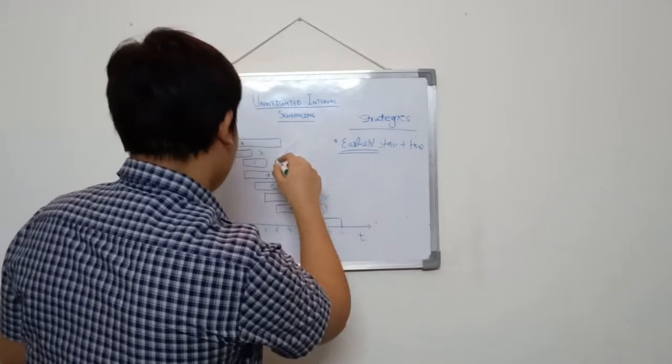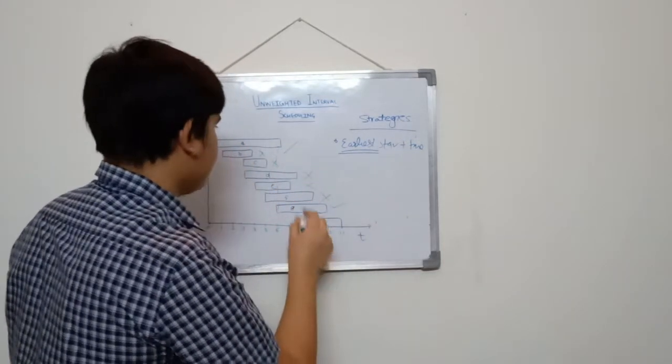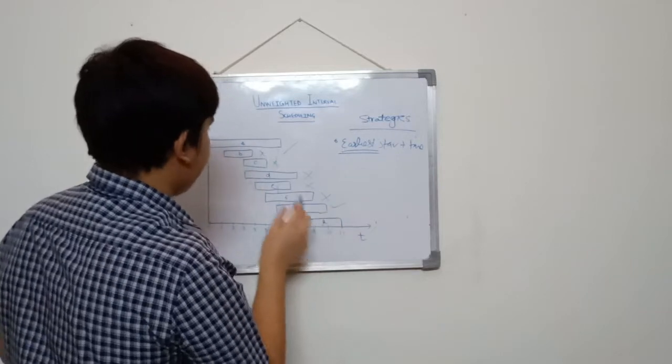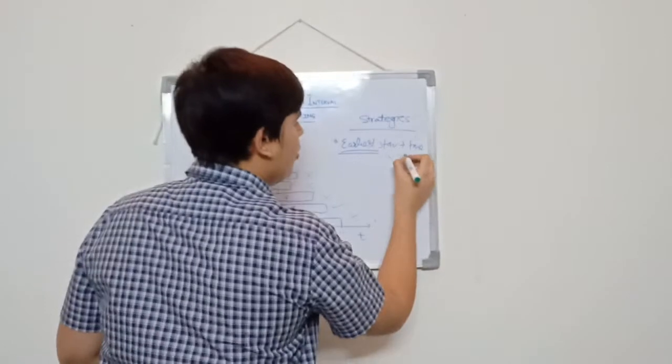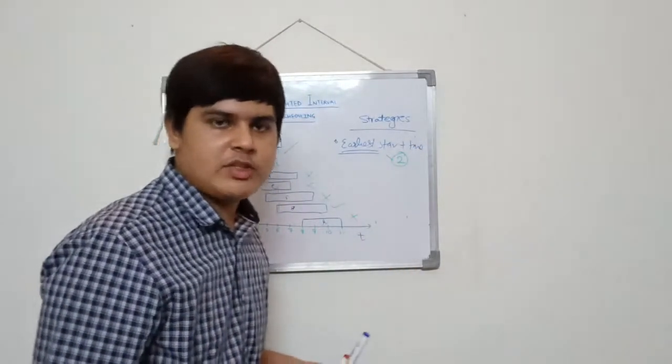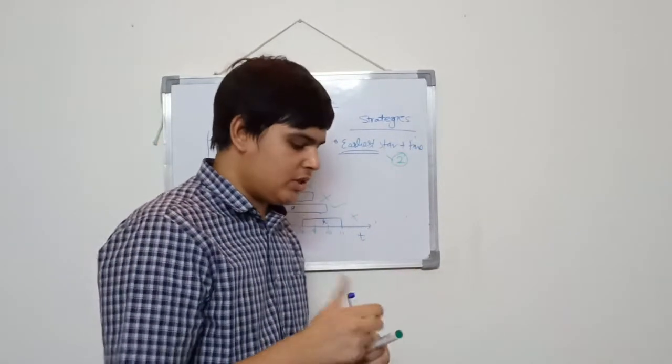G, both are at 6, so yes, we can consider. H, but H is overlapping with G, so we can't consider. The answer is 2. This is one of the strategies. Now let me use the second strategy.